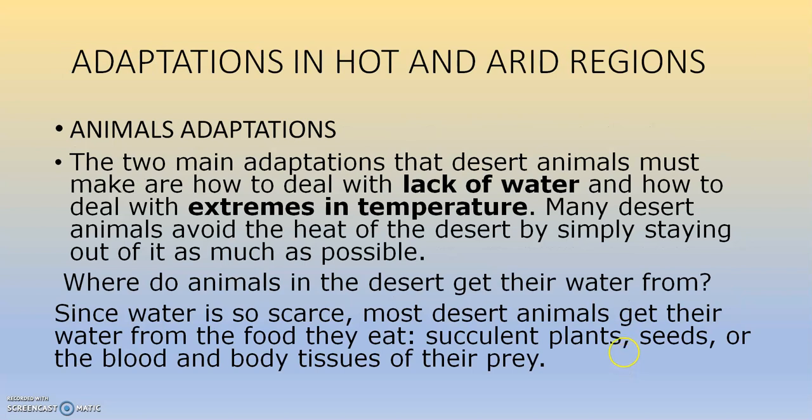Now, let us see the adaptations in hot and arid regions. Animal adaptations. The two main adaptations that desert animals must make are how to deal with lack of water and how to deal with extremes in temperature. As you are well aware, in the desert regions, there is scarcity of water and the temperatures become very hot in the day and cool at night. So the animals have to adapt to both these conditions.